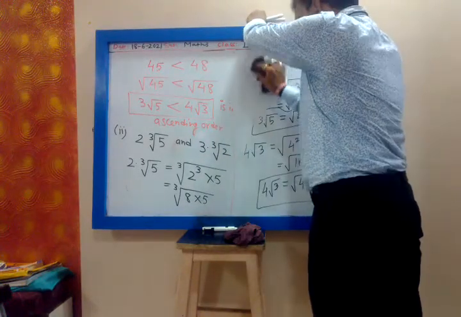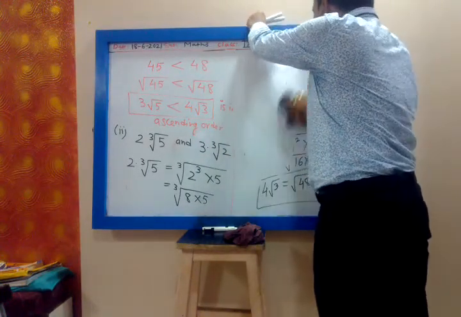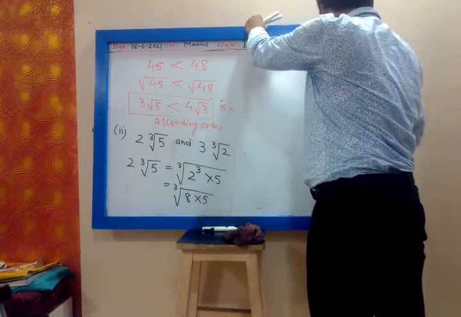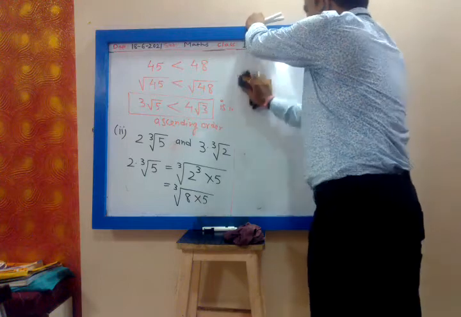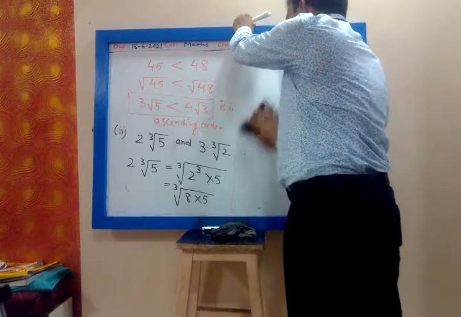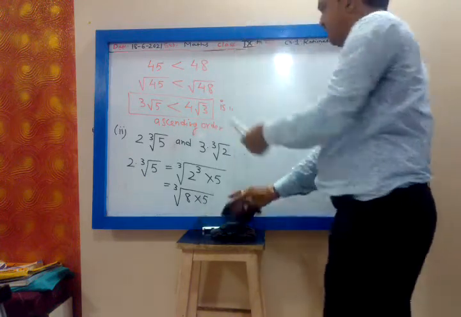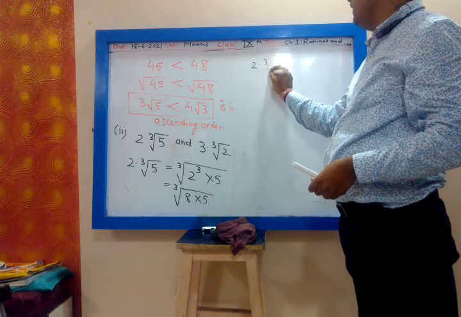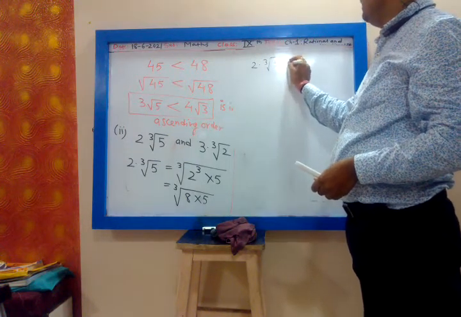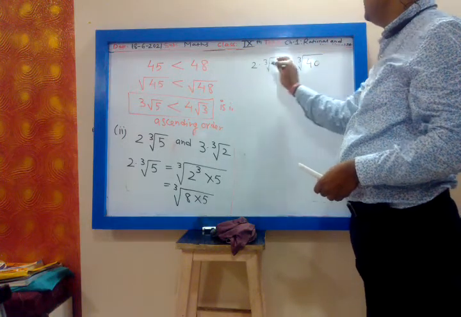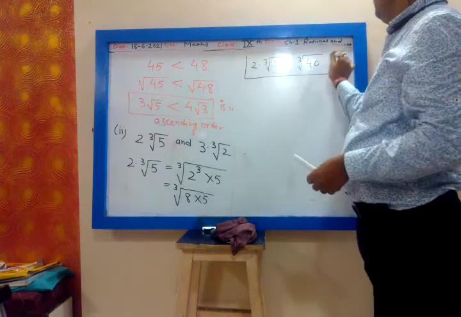So 2 into cube root of 5. I have written cube root of 8 into 5, that is 40. 2 into cube root of 5 is nothing but cube root of 8 5s are 40. This is the answer. Let us find the other.